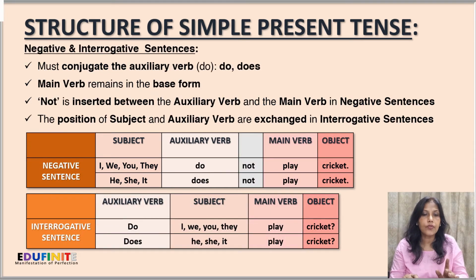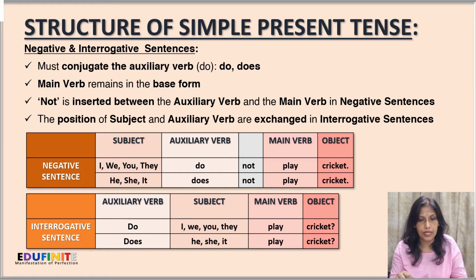Now we'll concentrate on the negative and interrogative sentences and their structure in simple present tense. We must conjugate the auxiliary verb do, that is it'll become do or does accordingly. The main verb remains in the base form, that means we don't have to add s or anything. Now not is inserted between the auxiliary verb and the main verb in the negative sentence.